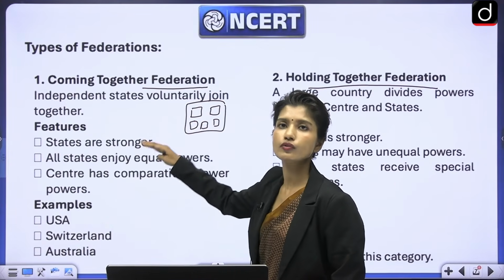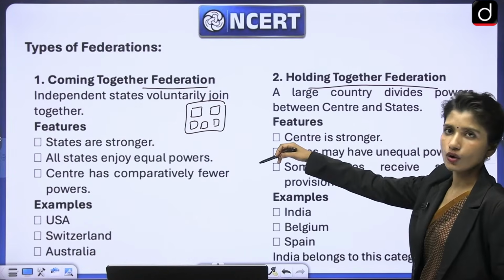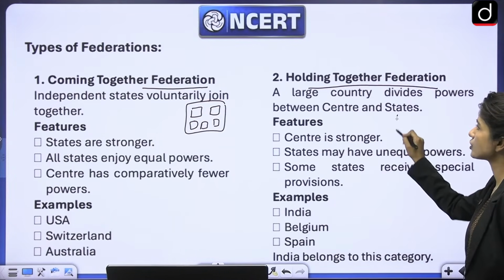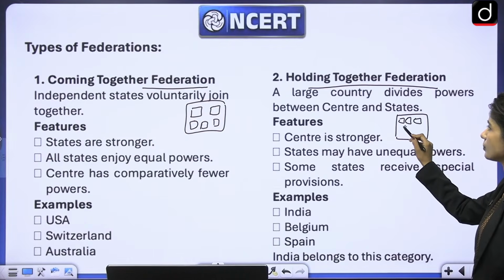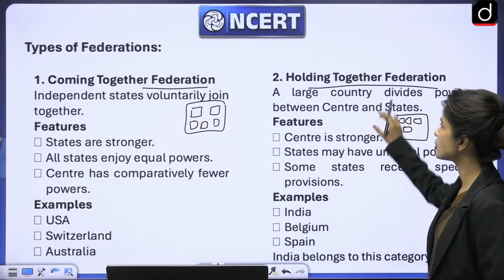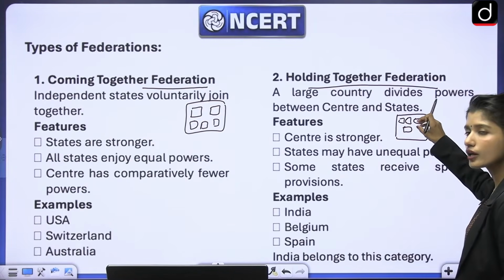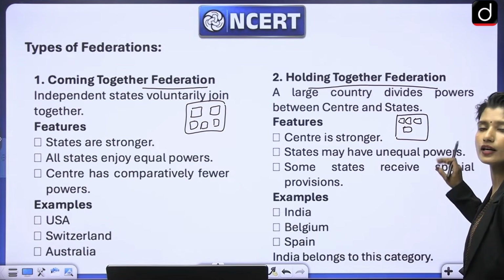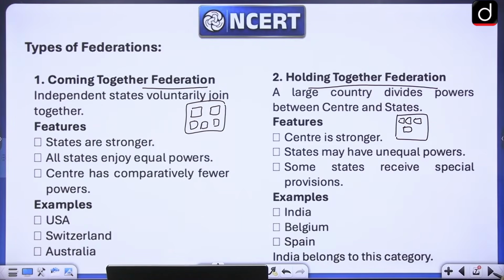They can also just move away or drift apart. Here, states are also strong. But in this case, holding together federation, there was already a country and we divided power for the purpose of administration, right? So we shared power here. Now, because they were not independent units initially, they do not have the right to move away or drift apart or secede. So here, center is stronger as compared to states.